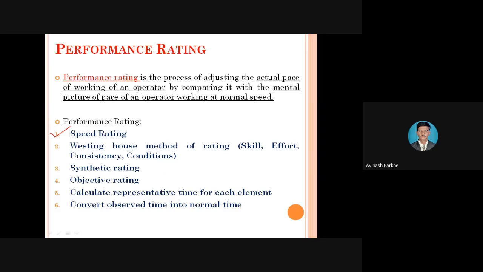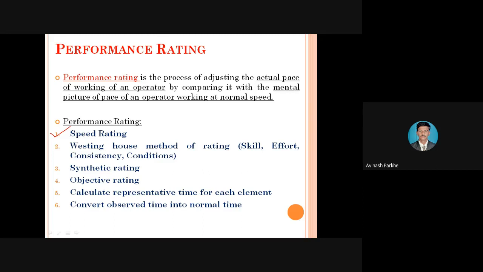The operator is the one person who is performing the job on that machine, and the second person is also available near the machine, who is called an observer, or a time study engineer. So what is the role of that time study engineer? Whenever we are performing a number of operations on that machine, the observer, or time study engineer, observes our work. He is observing our speed, and accordingly he is measuring how much time is required for each and every operation.